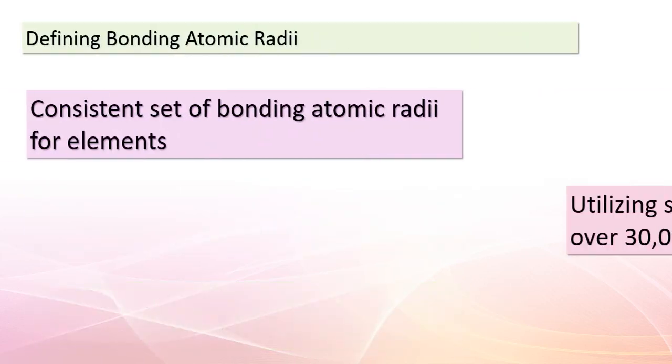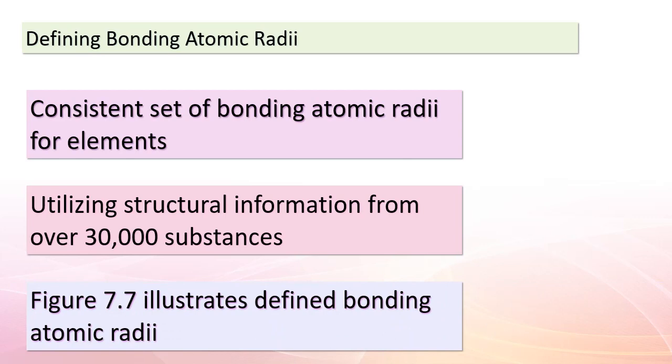Moving forward, we arrive at the concept of defining bonding atomic radii for various elements. This is achieved by utilizing structural information from a vast array of substances, totaling over 30,000. This extensive data collection allows us to establish a consistent set of bonding atomic radii, as depicted in Figure 7.7. It's worth noting that for lighter noble gases, we must rely on estimations due to the absence of known compounds involving these elements.